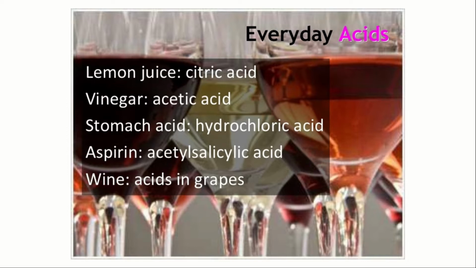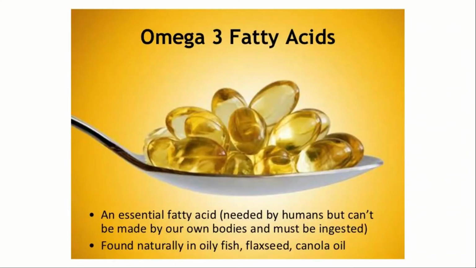Just like that, we can see everyday base in your house itself. Omega-3 fatty acids, an essential fatty acid needed by humans but can't be made by our own bodies and must be ingested. Found naturally in oily fish, flax seeds, canola oil, etc. This omega-3 fatty acid is one kind of fatty acid which is very important for human beings for the development of skin, bones and also for immunity.